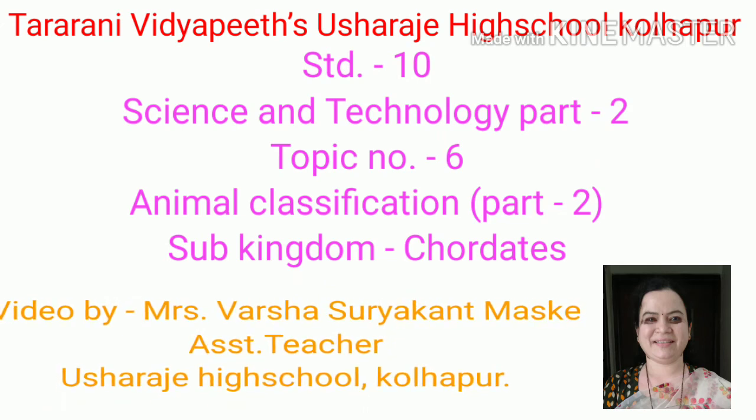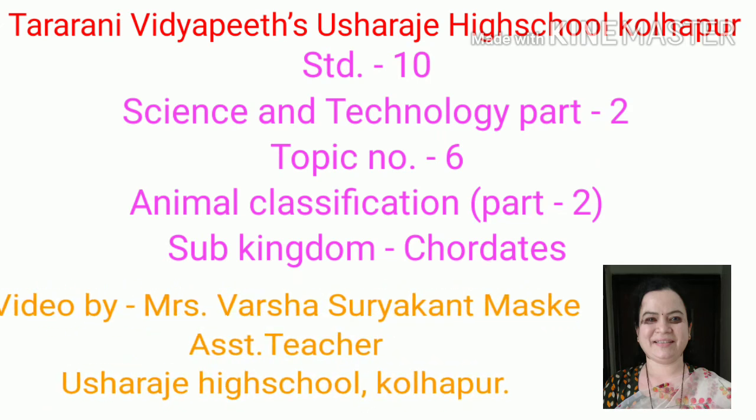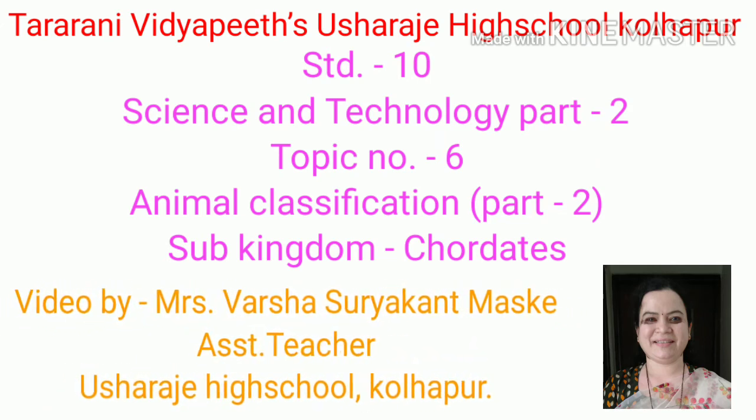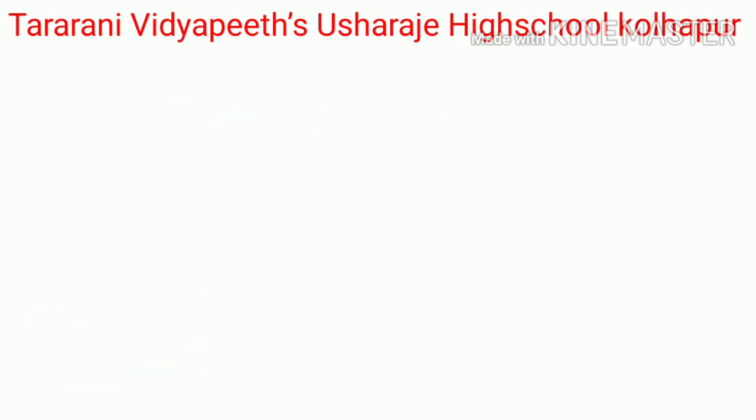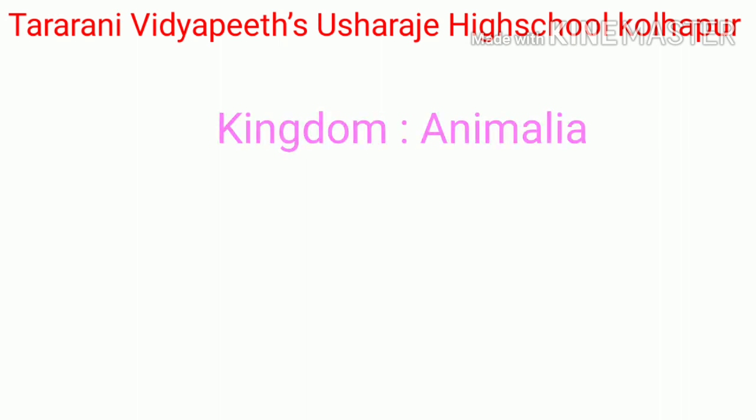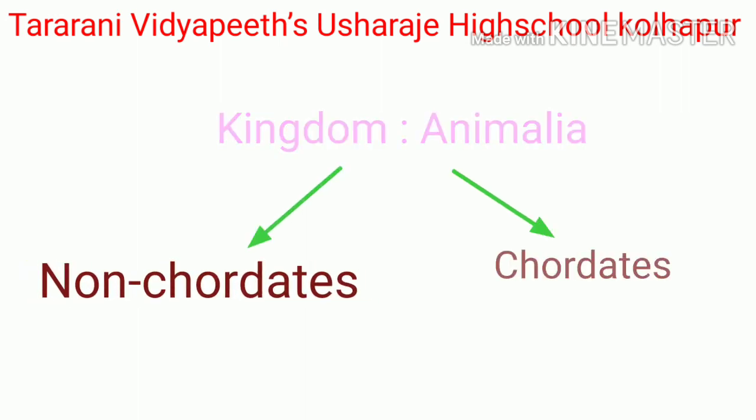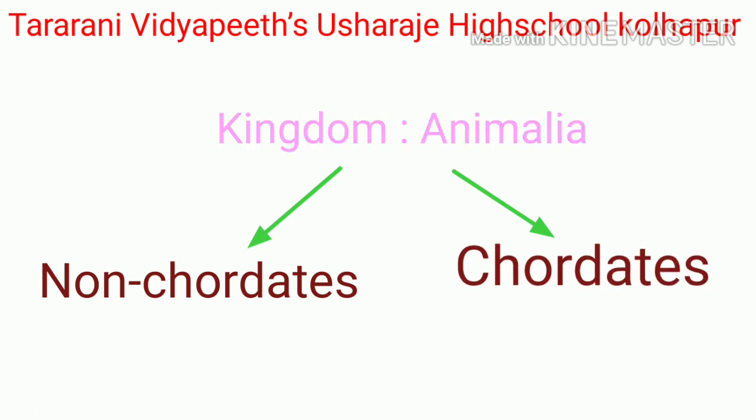Friends, in this part, we are going to study about classification of chordates. Kingdom Animalia is divided into two subkingdoms, that are subkingdom non-chordates and subkingdom chordates. All chordate animals are grouped together in a single phylum, and the name of the phylum is the same, that is phylum